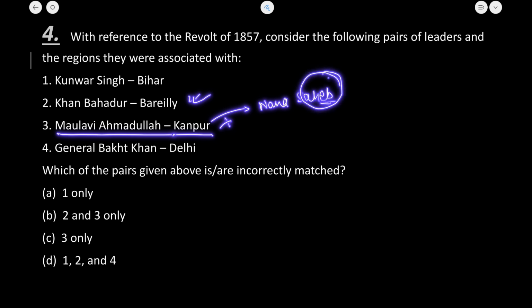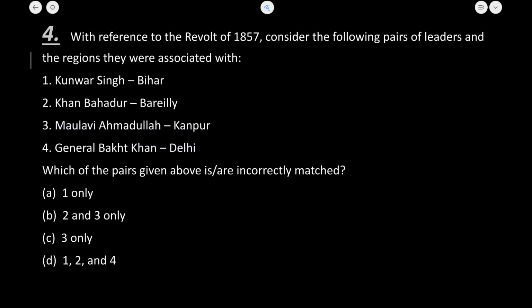ठीक है. Now if I talk about Maulvi Ahmadullah, he led the revolt at Faizabad. So the third statement given here is incorrect. Second statement भी हमारा correct है, तो ये भी नहीं हो सकता. First तो है ही नहीं, तो only 3 would be correct. ठीक है. फोर्थ स्टेटमेंट को देखें तो जनरल बख्त खान लेड द रिवोल्ट एट दिल्ली, एब्सोल्युटली ट्रू.